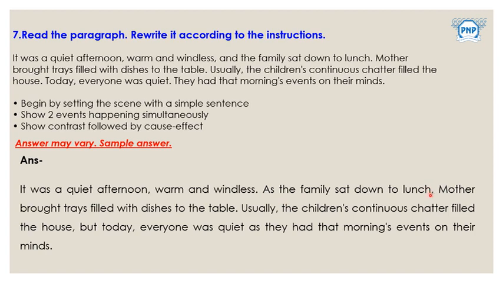As the family sat down to lunch, mother brought trays filled with dishes to the table. This one is nothing but two events happening simultaneously. Now which two events? One is family sat down to lunch, second is mother is bringing the trays. Okay, these are the two events they have given here which are happening simultaneously.